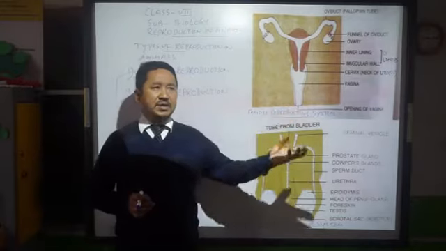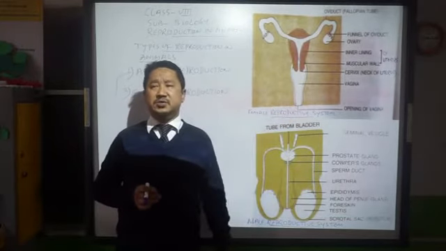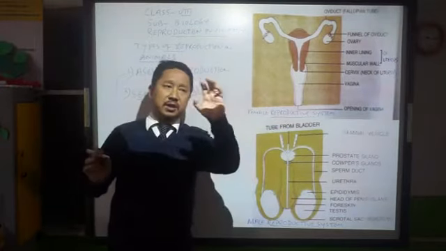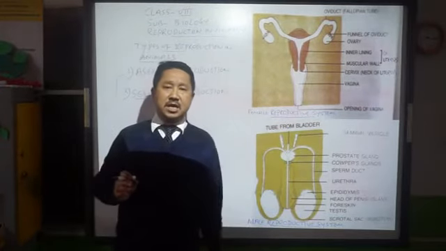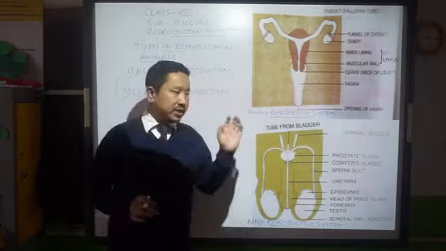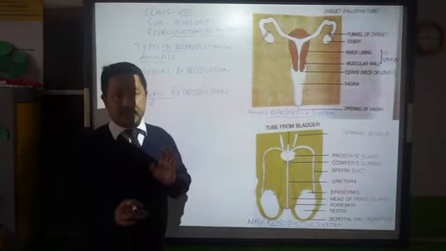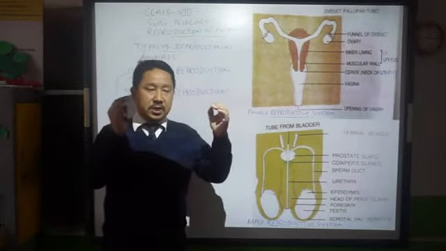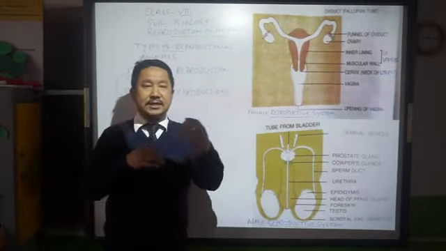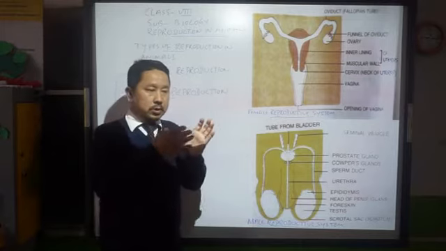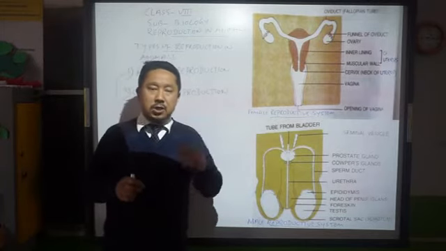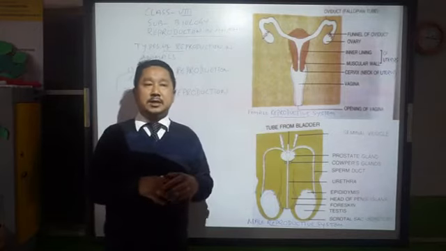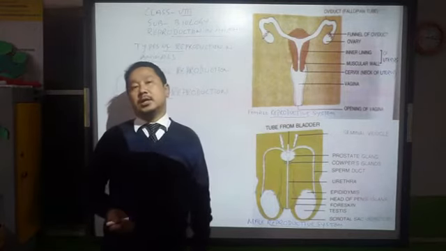In the plants there were a few differences, where we found pollination taking place from one plant to another plant with the help of some agents. But here, those agents are not needed. Here male and female organisms come in contact and go through some process so that they can produce the new ones.